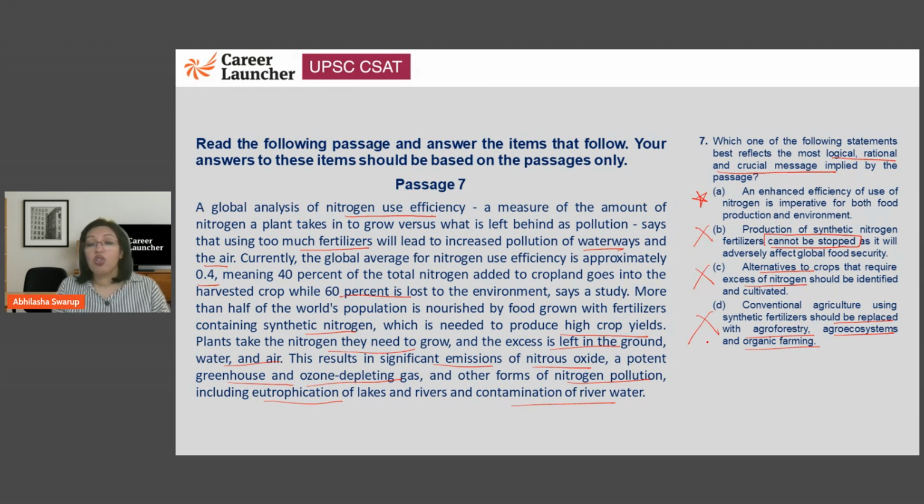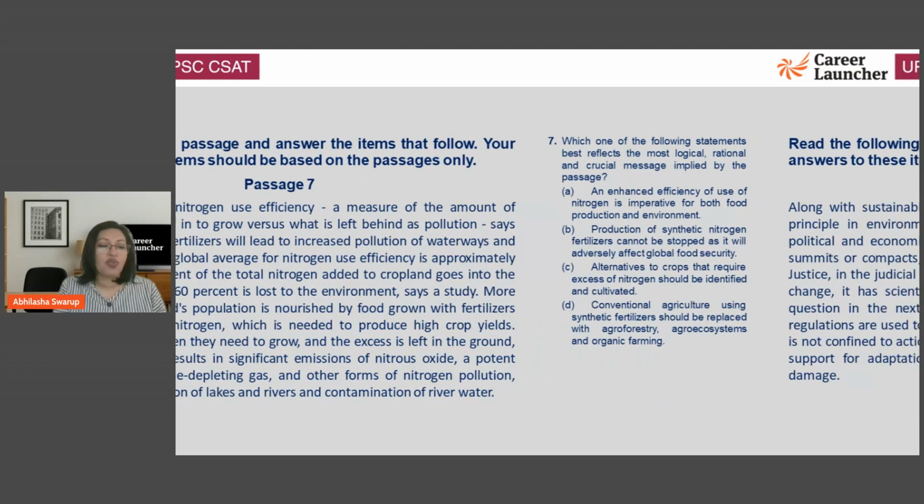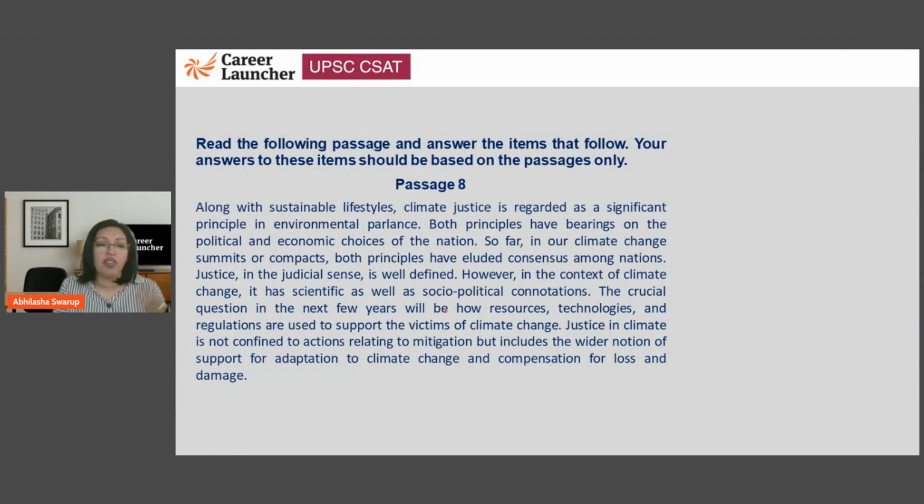Not at all. So here the best answer is going to be option A, that if you can use nitrogen better, not have that 60% lost, and have it go into the crop, that would be better. So therefore, A is the best answer for us among all of these options. Let's now go to the last passage for today. I think this will be the last passage. Anyway, let us check and take a minute, read, and then we will take a look at this question.